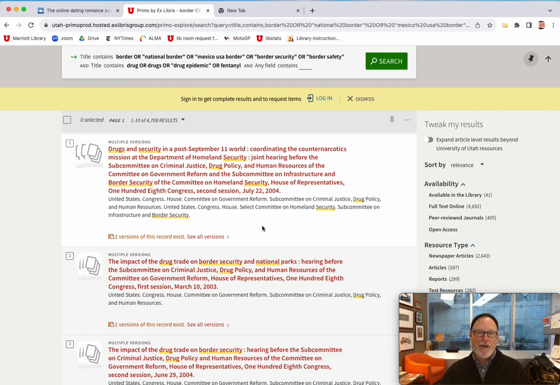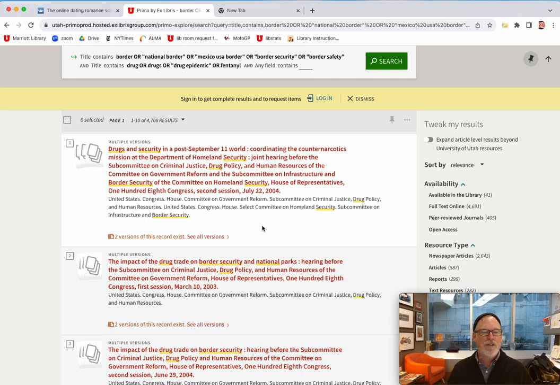Now we want to look at really, really valid information. So we want it to be unbiased. We don't want any opinion in there. We want it to be evidence-based. So if we're talking about safety, what's a criteria for safety? Is it the number of times that a certain crime has been committed, or a certain category of crime? I want those criteria to be out there.